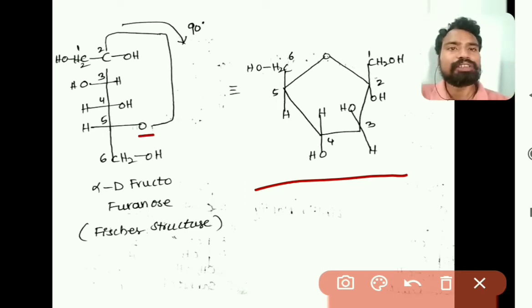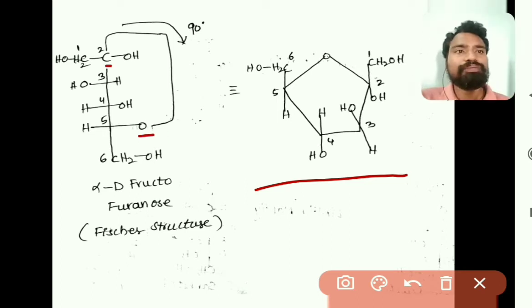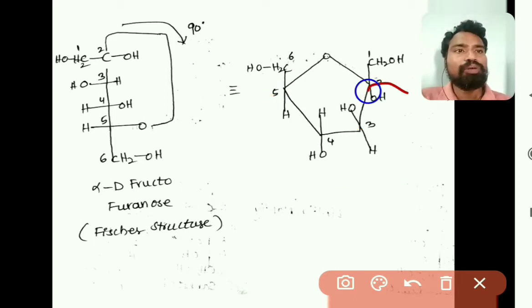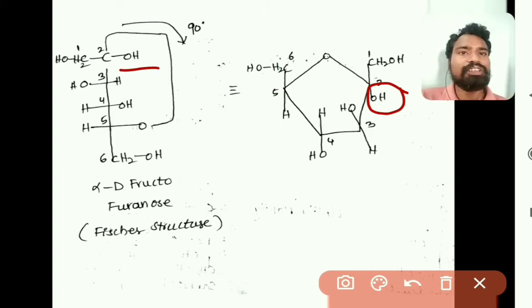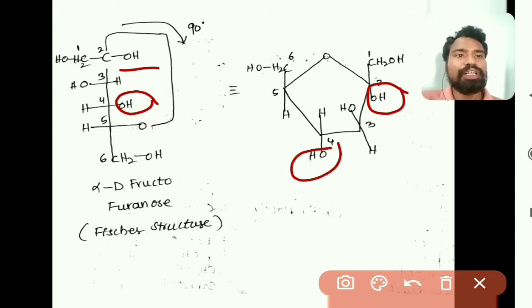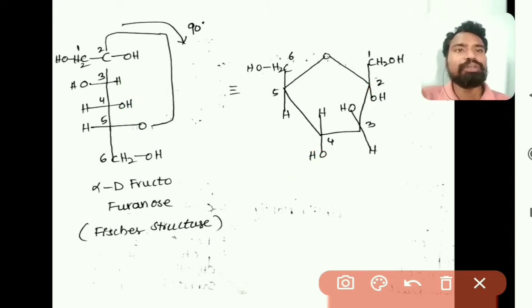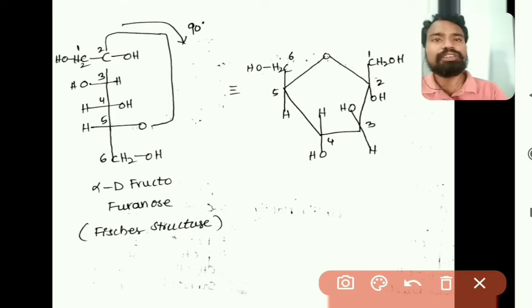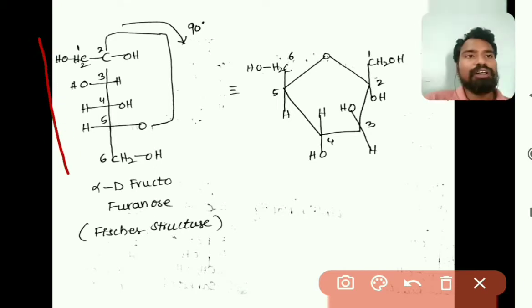So here is oxygen, this is the second carbon, and then third, fourth, fifth. At the second carbon, OH is in the downward direction because it is on the right side. Also at the fourth carbon, OH is in the downward direction, and for the remaining carbons, the CH2OH groups are in the upward direction, because they are on the left side.